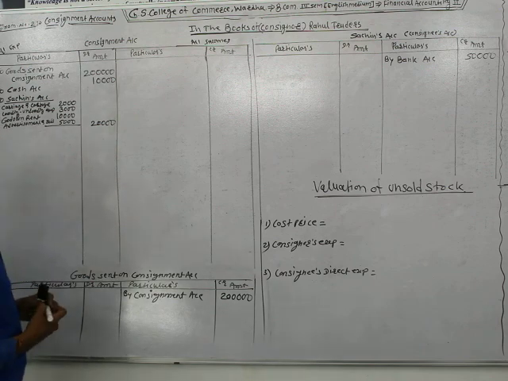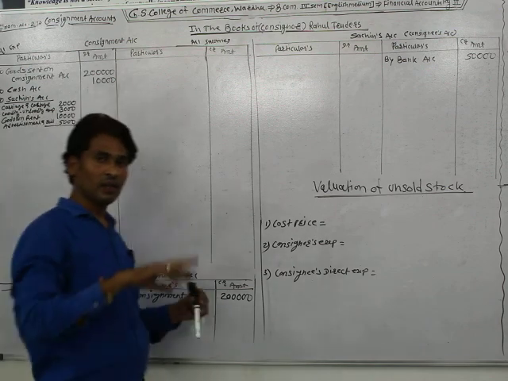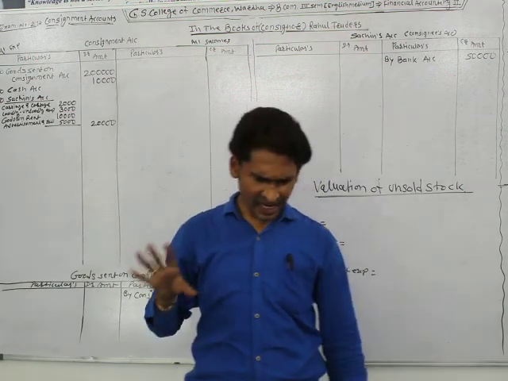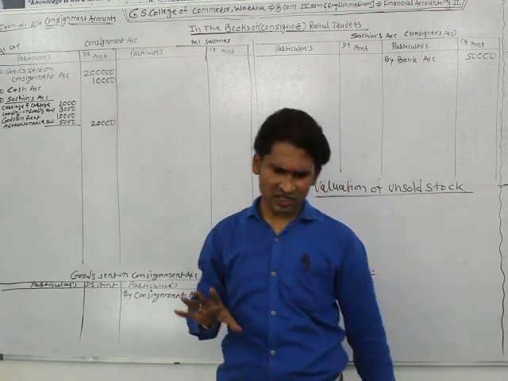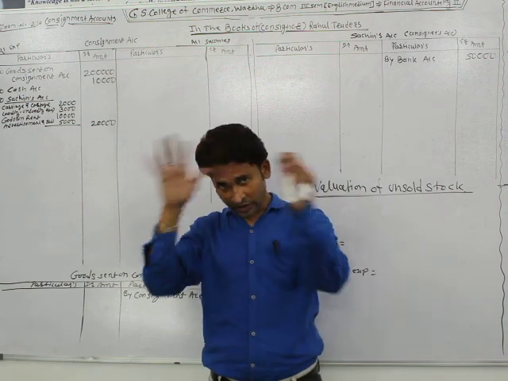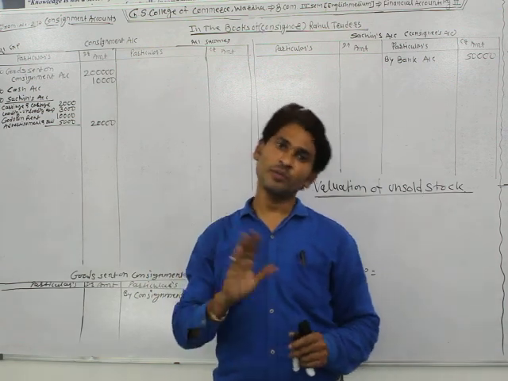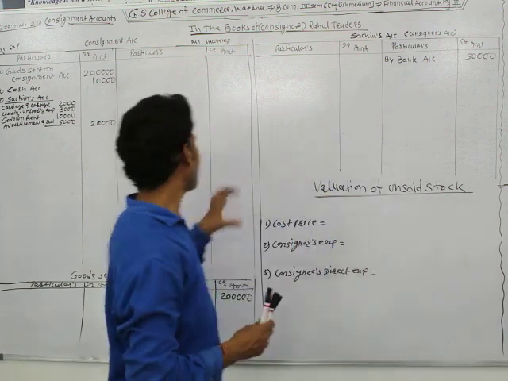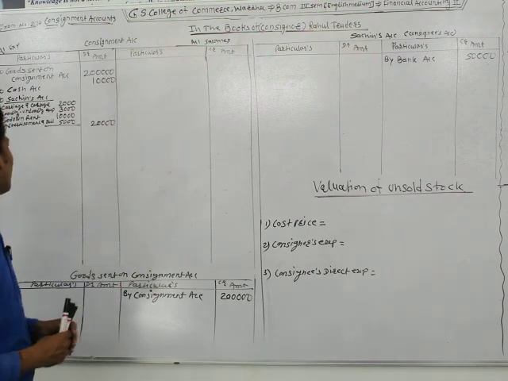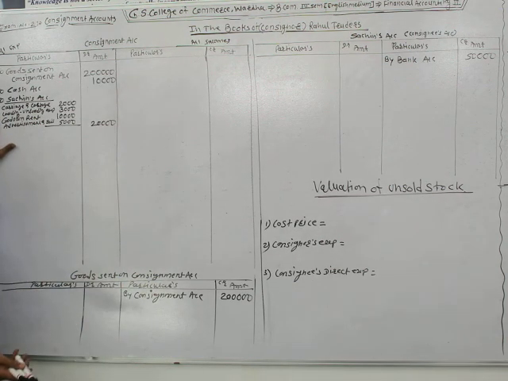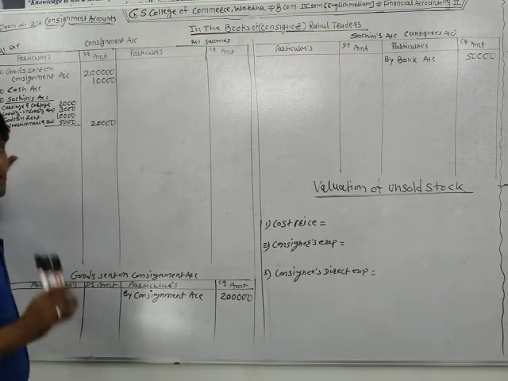Okay, 15,000, 20,000. All the expenses which are incurred by the consignee, it means Sachin, are given at one time. In the previous example it was given at two times, but in this example all the expenses are included. Carriage and cartage rupees 2,000, loading unloading charges rupees 3,000, godown rent rupees 10,000, and advertisement and selling expenses rupees 5,000.